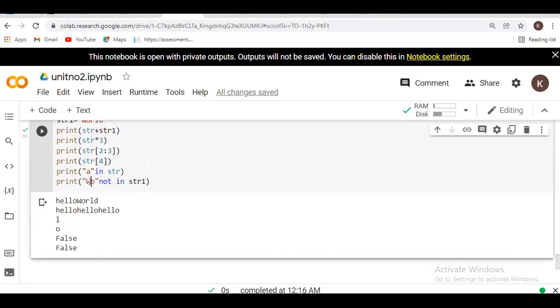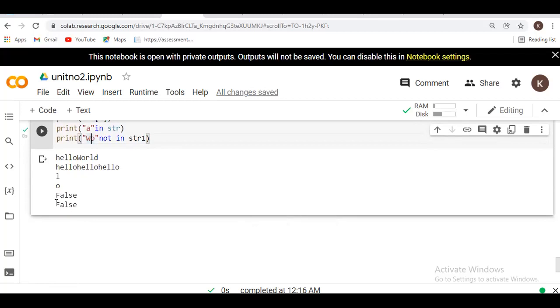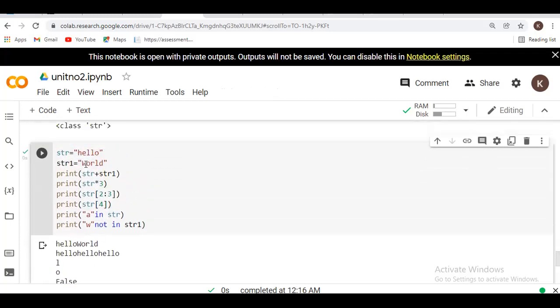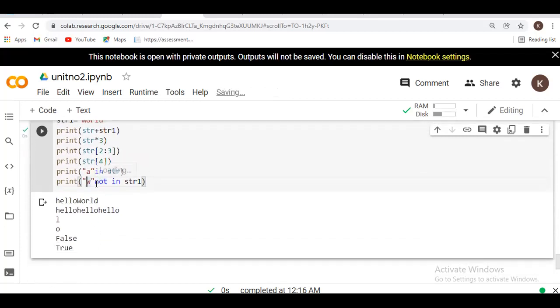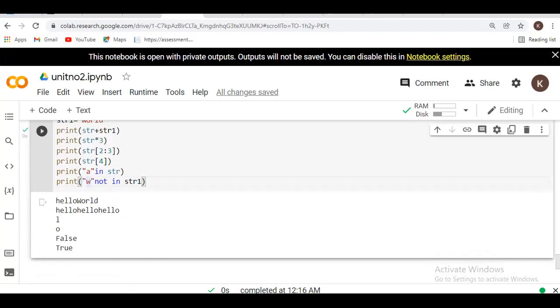Why? Because previously I wrote a small w, so it returned true. But now I am writing capital W, not in string, so it will return false, because it is present here. Suppose here I write small w, it will return true, because there is a difference between capital W and small w. True means it is not present in the string, and if the same representation is there, then it will say false.